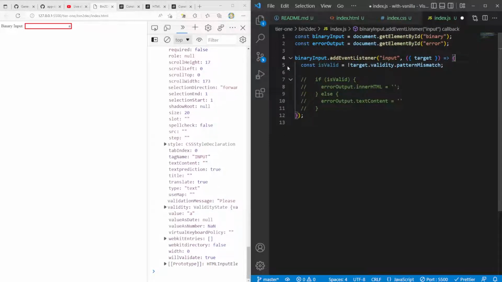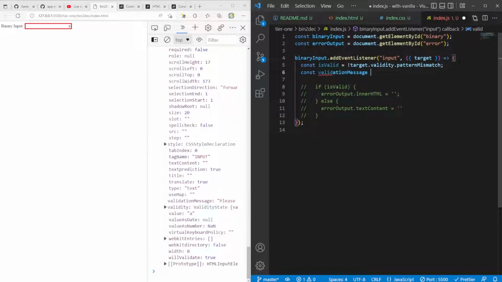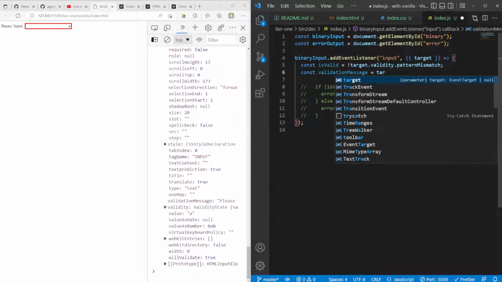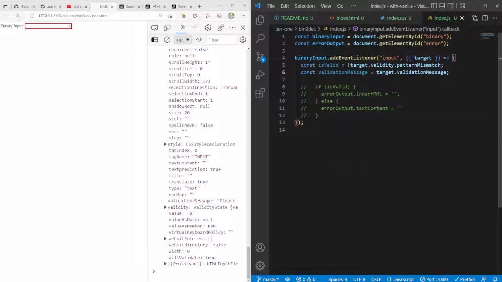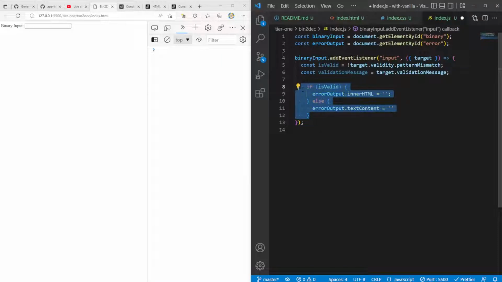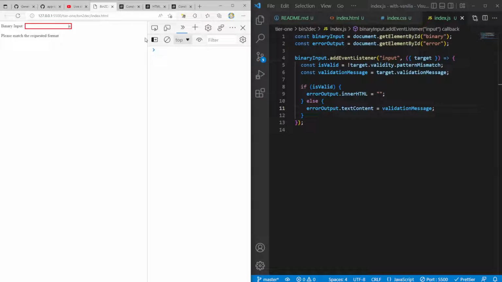So we have a couple different things that we can do here. We have is valid, and we can also pull validation message, which is target dot validation message. And in here, if it's valid, we'll completely clear the inner HTML. Else, we can set the text content to validation message. So if we do this, it says please match the requested format, and if we delete this, we completely leave it blank. So I think that's really cool.